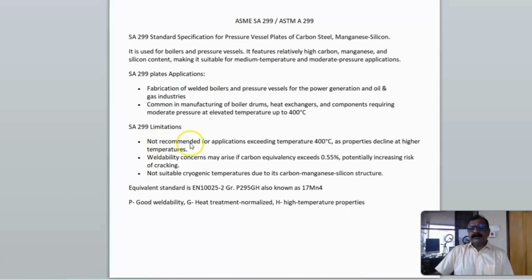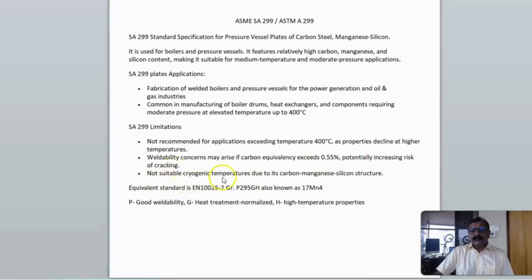These plates are not recommended for application where temperature exceeds 400 degrees centigrade, as properties decline at higher temperature. Above 400 degrees centigrade, we cannot use these plates. And second one is weldability concerns may arise if carbon equivalent exceeds 0.55%. This is due to high manganese, high silicon, high carbon content. Carbon equivalent will become more than 0.55. It is a problem for weldability. What problem will arise? It increases the risk of cracking.